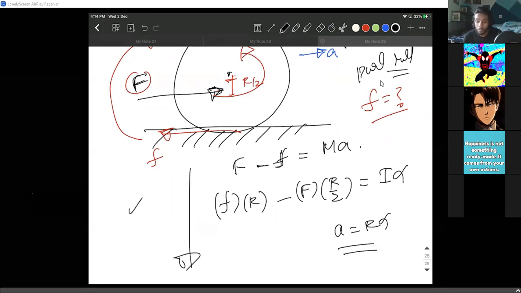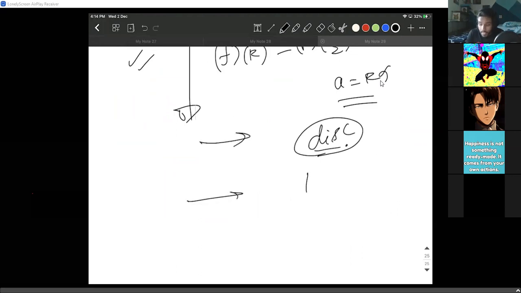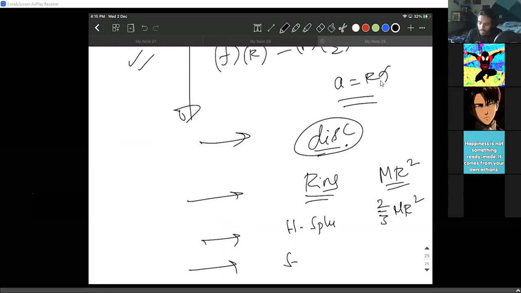Okay. So guys, I just took the disk as an example. Now, in the place of disk, let us say I have a ring: the only thing that changes is the moment of inertia. If I have a hollow sphere, the only thing that changes is the moment of inertia. If I have a solid sphere, the only thing that changes is the moment of inertia. That's all. You will get different accelerations, different values, but the method of solving is exactly the same. Nothing changes a bit.